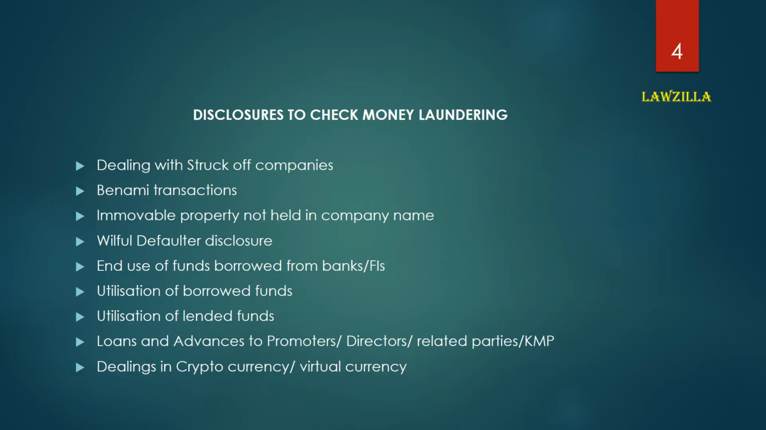Next slide is with respect to the disclosures to check money laundering. In this, first is the dealing with stock of companies. All the details, if there is any dealing with the stock of companies, need to be disclosed in the financial statements. Next, details of Benami transactions need to be disclosed. Details of immovable property not held in the name of the company need to be disclosed. Willful defaulter disclosure needs to be given in the financial statements.